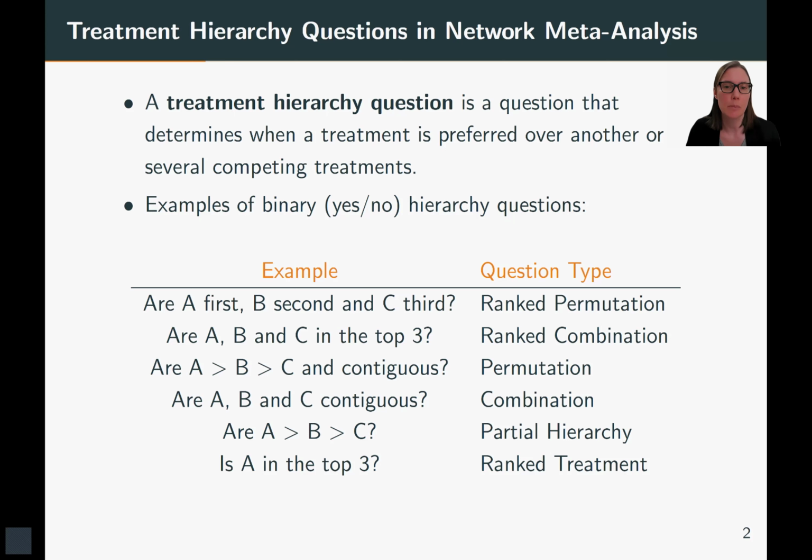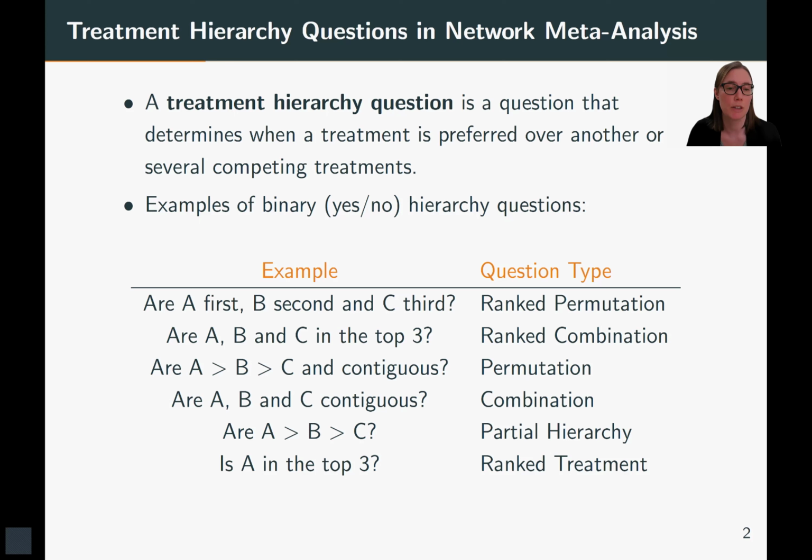So as an example, we have ranked permutations, which asks if specific treatments take specific consecutive ranks. For example, are A first, B second, and C third. Then we have a ranked combination, which is similar to a ranked permutation, but we don't assign ranks specifically to A, B, and C. We simply ask if they are in the top 3.